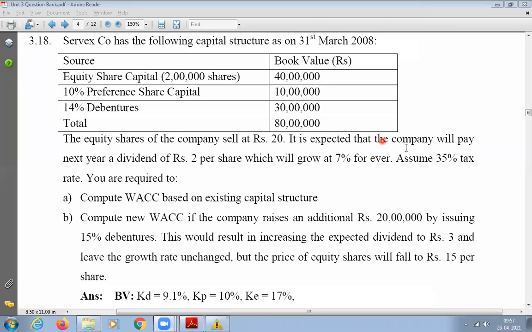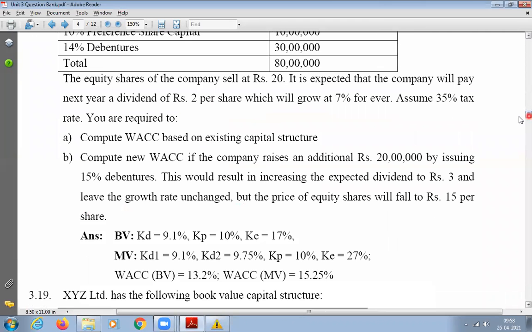It is expected that the company will pay next year's dividend. Compute the weighted average cost of capital based on existing capital structure. Compute the new weighted average cost of capital if the company raises an additional rupees 20 lakh by issuing 15% debentures. This would result in increasing the expected dividend to rupees 3 and leave the growth rate unchanged, but the price of equity shares will fall to 15 per share.